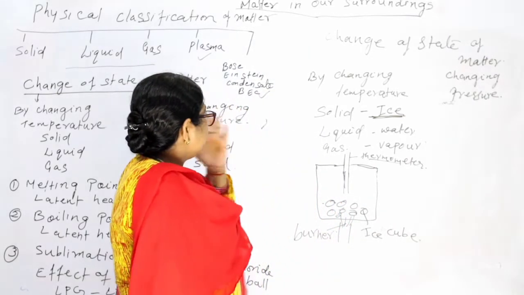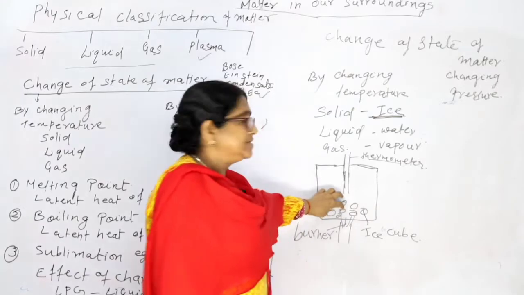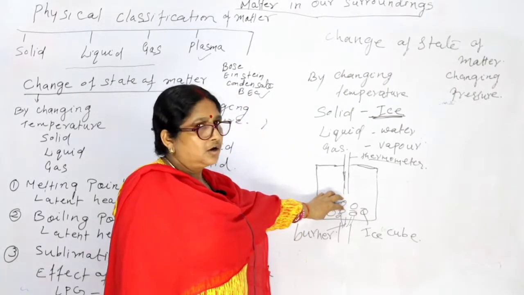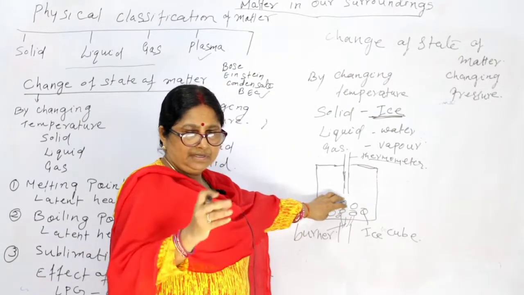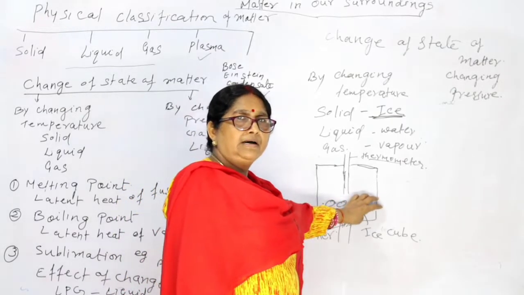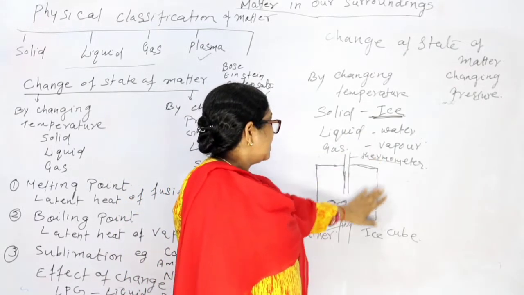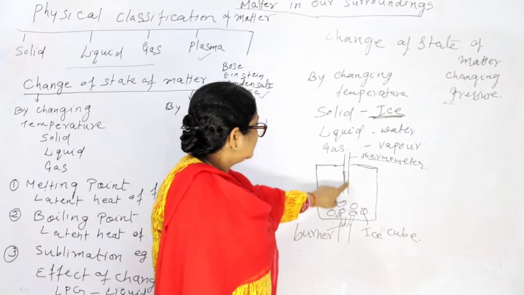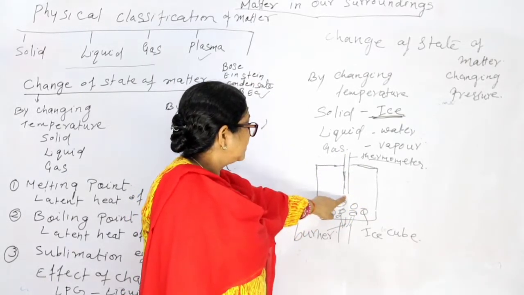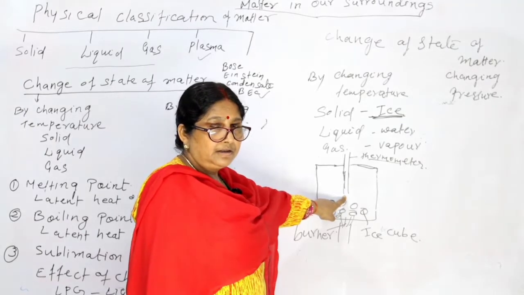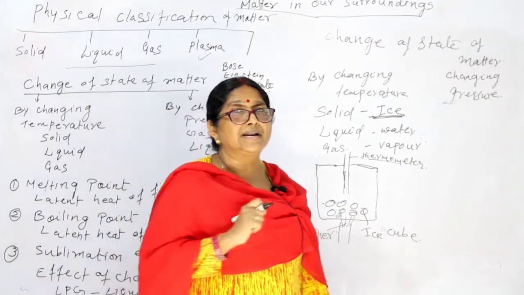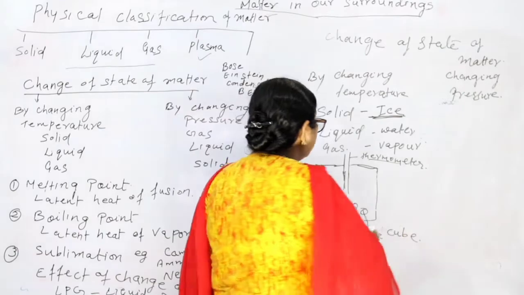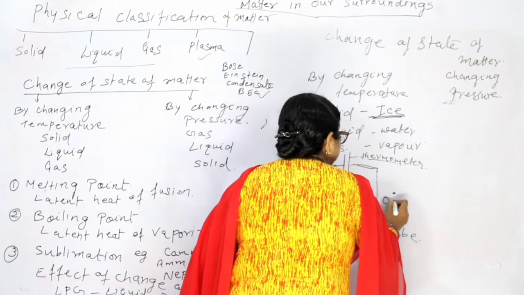Now see what happens. Suppose you are taking ice here. Take it out from the refrigerator, remove the ice and keep it in this container and place it the way I have set up this apparatus. Put one thermometer here to note the temperature. Then what will be the temperature at that time? The temperature will be 0 degrees Celsius.